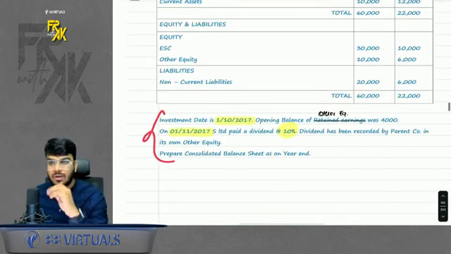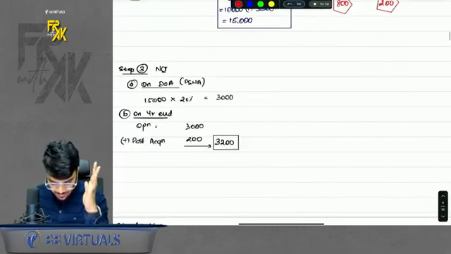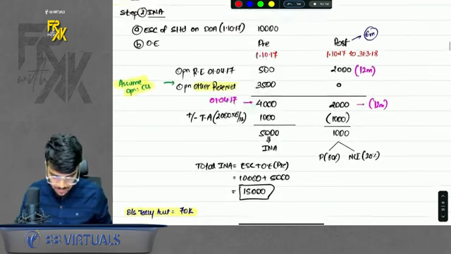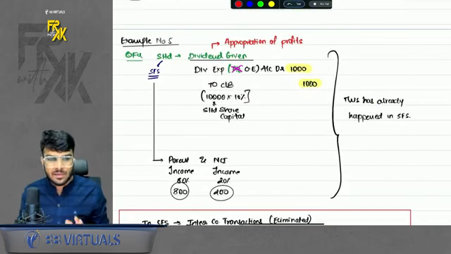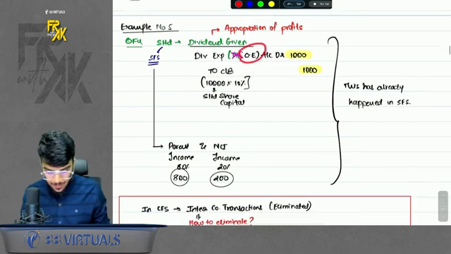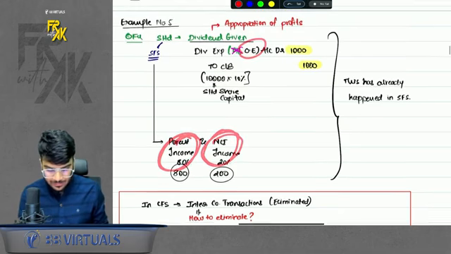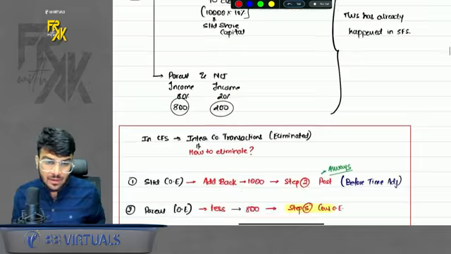Example number 5 has one of the most important adjustments, that is dividend. How to account for the dividend, sir? It is very simple. Please have a look here. Now I can speed up a little because we have built that base. Dividend. Who pays the dividend? Subsidiary pays the dividend. So when subsidiary pays, it books like an expense. And dividend is paid to parent and to NCI. They both book it like an income. This has happened in SFS. In CFS, you have to eliminate the effects of dividend. How will you do it?